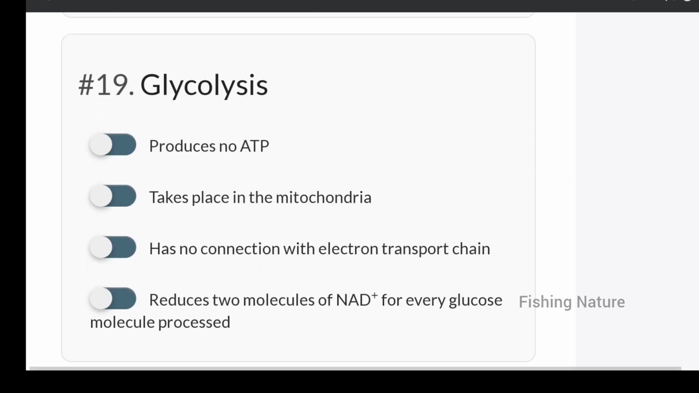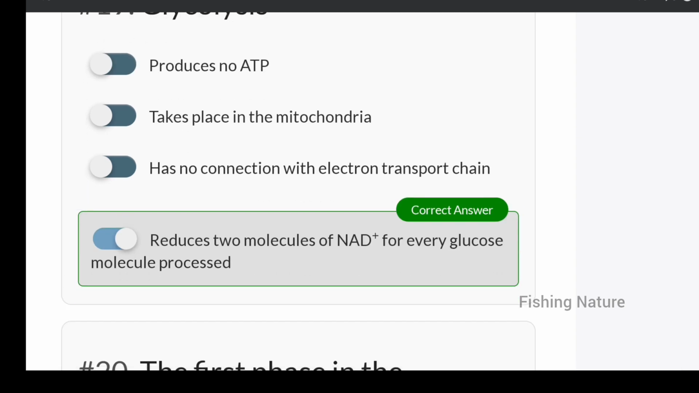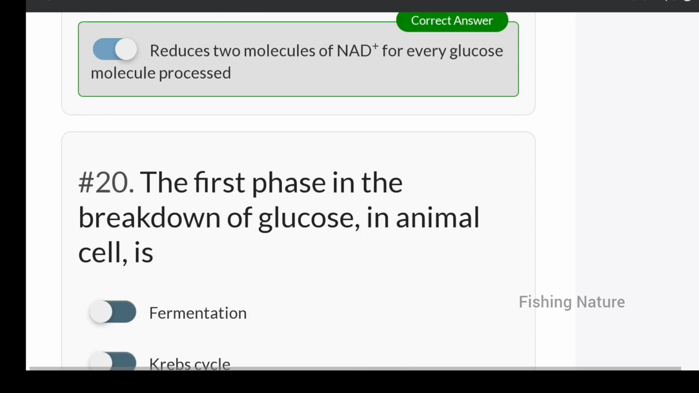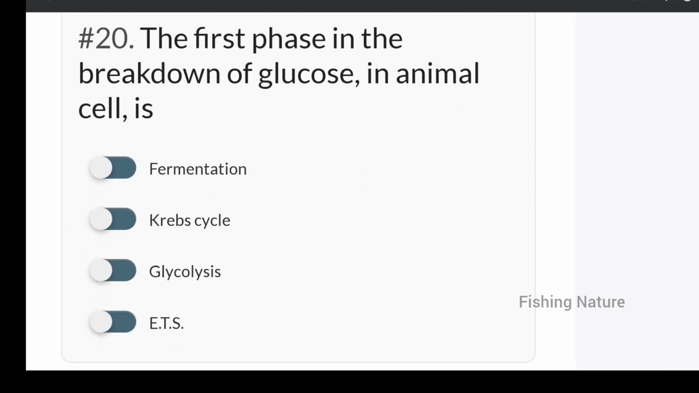Next, what is glycolysis? It reduces two molecules of NAD plus for every glucose molecule processed. The first phase in the breakdown of glucose in animal cell is called fermentation, or Krebs cycle, or glycolysis, or ATS. It is glycolysis.